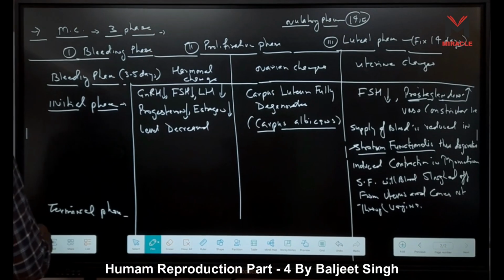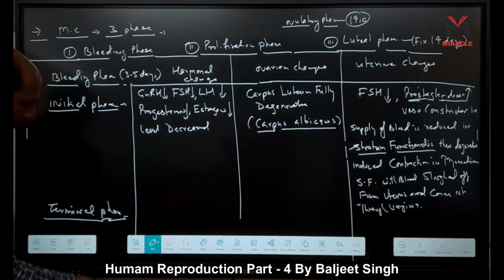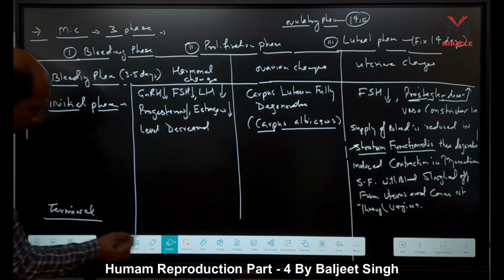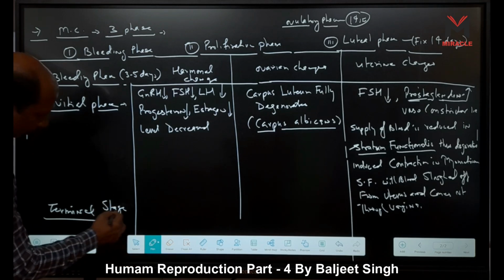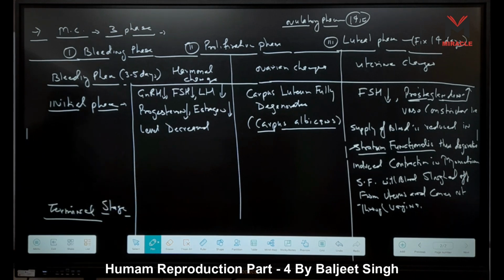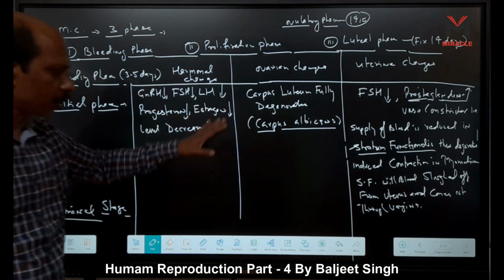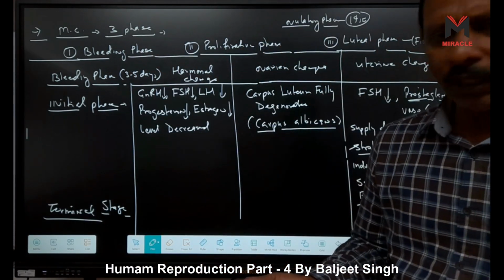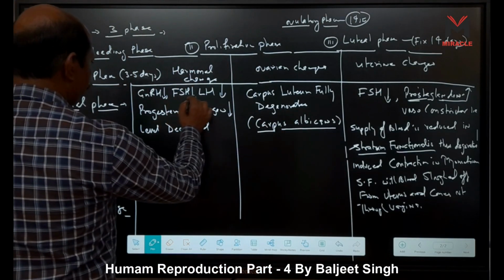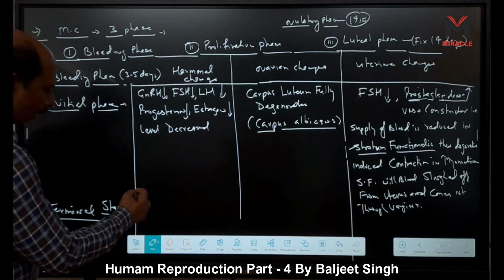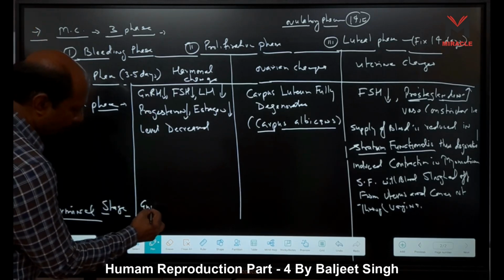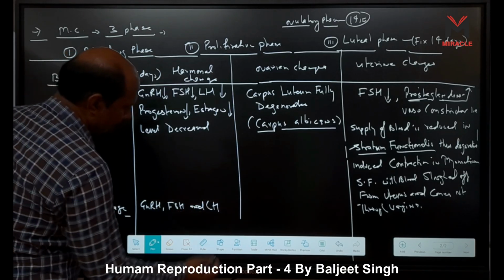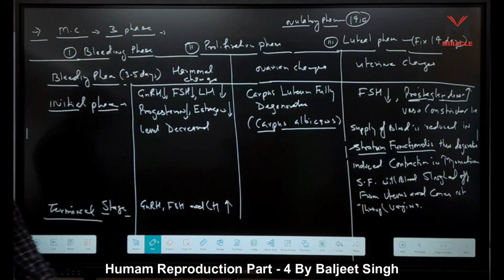Terminal phase or terminal stage. This one is the terminal phase, or it is also called the terminal stage. What happens in this stage? Hormone changes. Now, because here progesterone and estrogen are also low, then what happens? It gives negative feedback. Due to this negative feedback, the levels of GnRH, FSH and LH increase. It starts increasing slowly, not just at once, right?